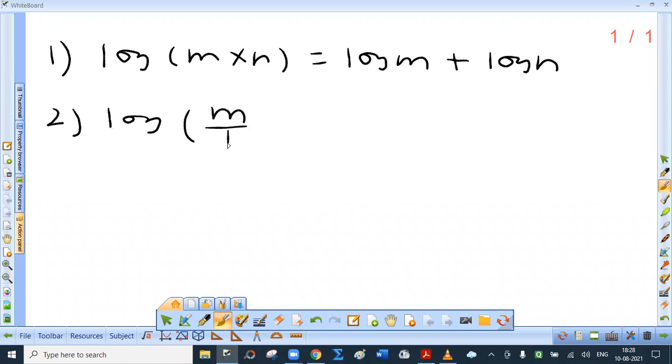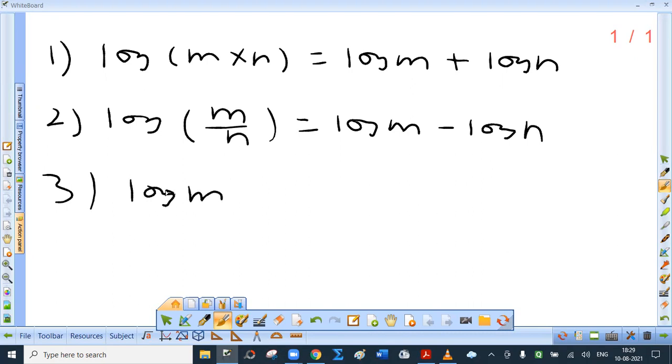Proofs are not required. Log of m upon n is log m minus log n. That is, logarithm of a quotient is logarithm of numerator minus logarithm of denominator. Similarly, what is the difference of logarithms? It is the logarithm of the quotient. Now, the third part is important.